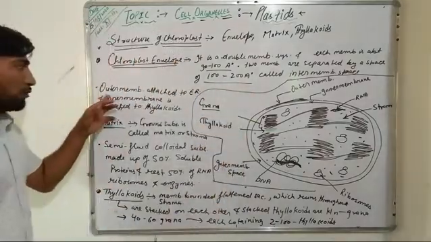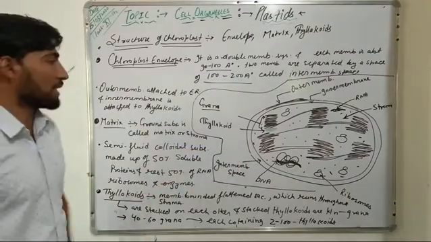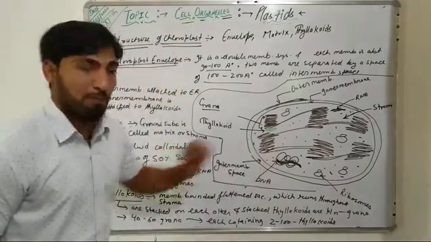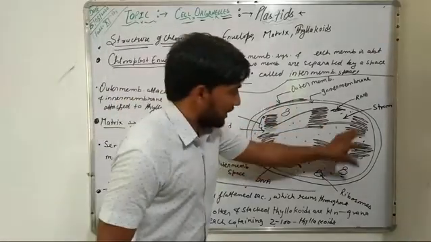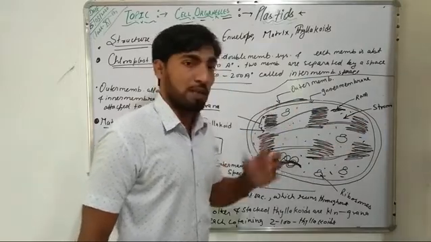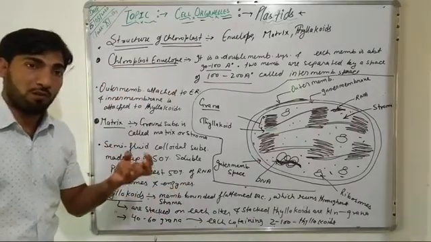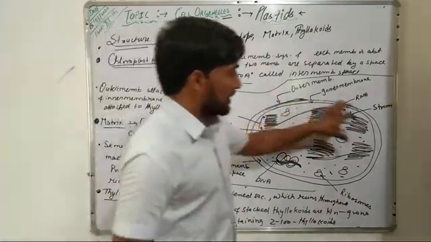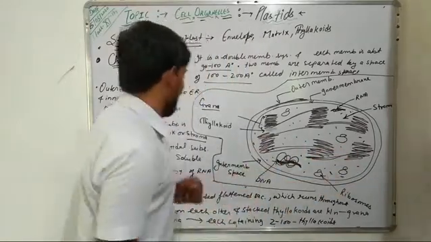Further, the outer membrane of chloroplast is attached to endoplasmic reticulum in the cytoplasm, and the inner membrane is attached to the thylakoids in the matrix of the chloroplast. Now come to the matrix of chloroplast. The inside part of the fluid material that is bounded by the inner membrane of this chloroplast is known as matrix. This matrix is the ground substance of a chloroplast, and it is also known as the stroma.